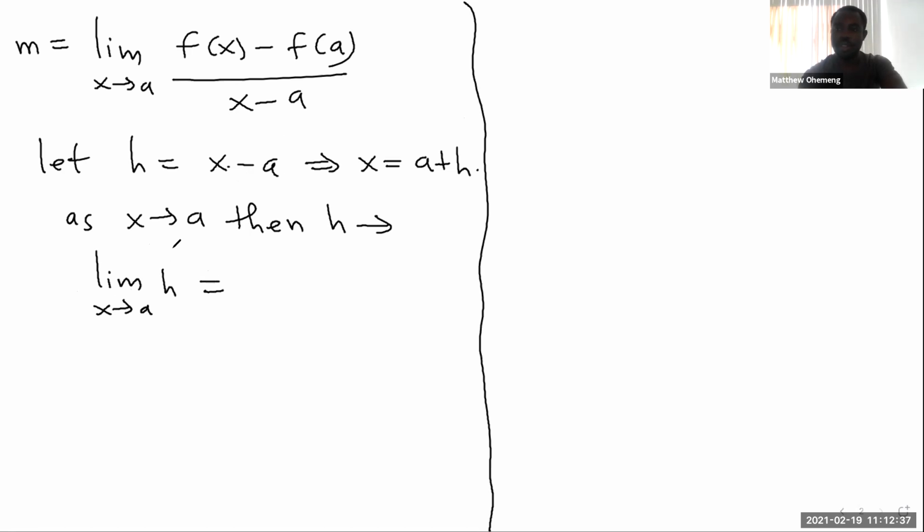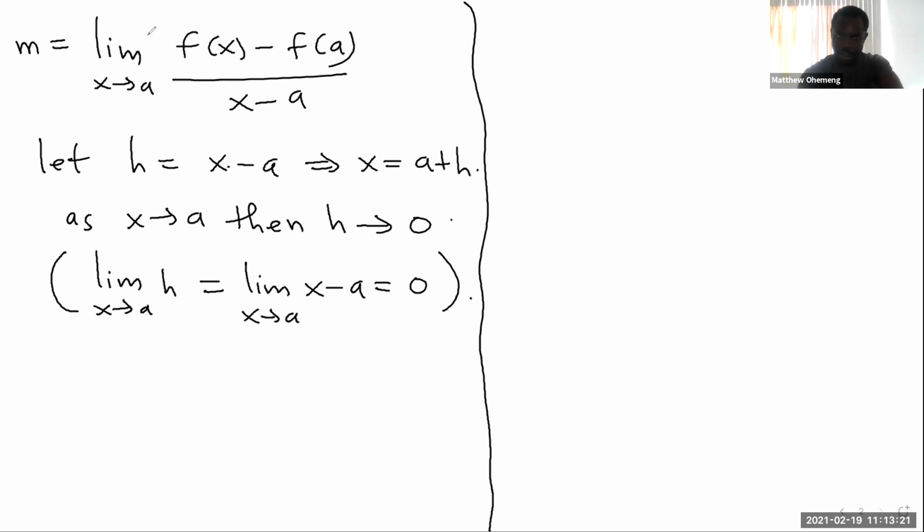Okay, close. At least you tried. That's good. As I said, feel free to speak your mind. You were close. Because h is x minus a, think about this. If I write it as limit as x approaches a of h, then it's just limit as x approaches a of x minus a. So maybe this one will be much more obvious. What would this be? Perfect, Shane, thank you. Yeah, it's 0, right? Because technically, if you just plug in, it will just be a minus a. So as x approaches a, h approaches 0. Okay, so that is said.